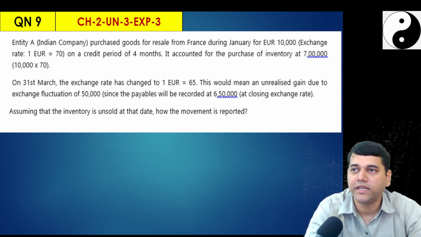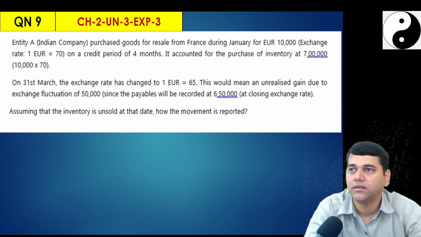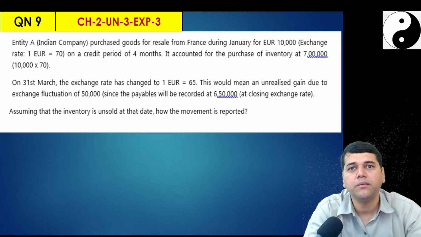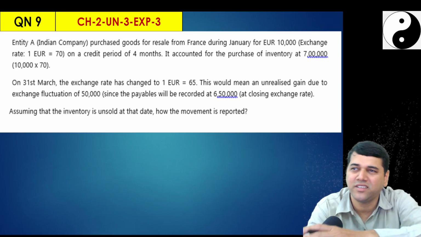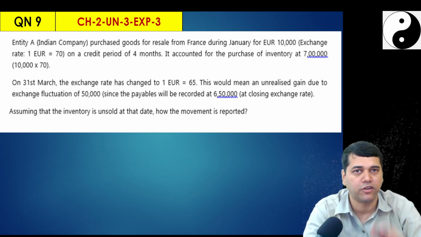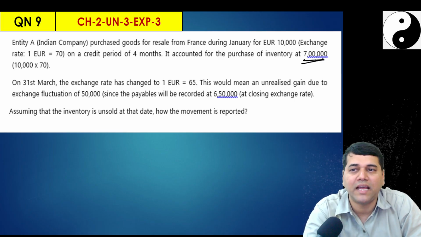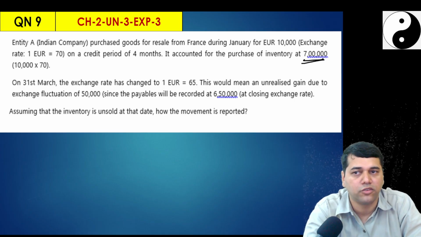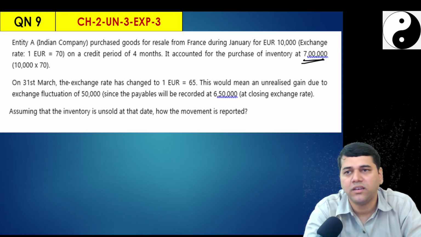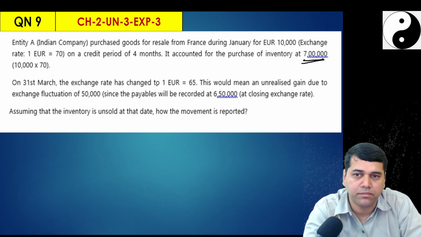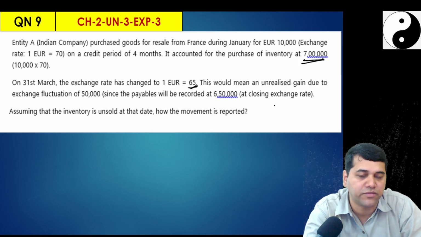No, what is the accounting entry you passed on day 1? Inventory account debit to creditor account. Because if you say purchases, if you don't tell, it's an inventory at the end of the year. So it accounted the purchase of inventory for 7 lakh rupees, 10,000 euro into 70. Now 31st March came and the exchange rate has now become 65.